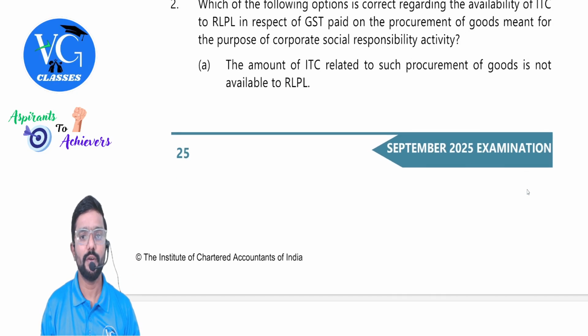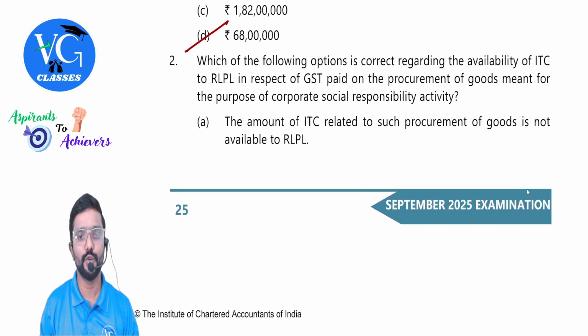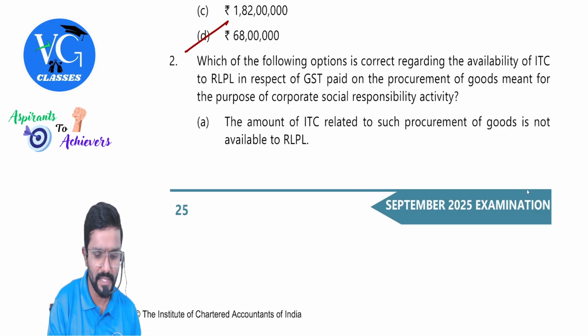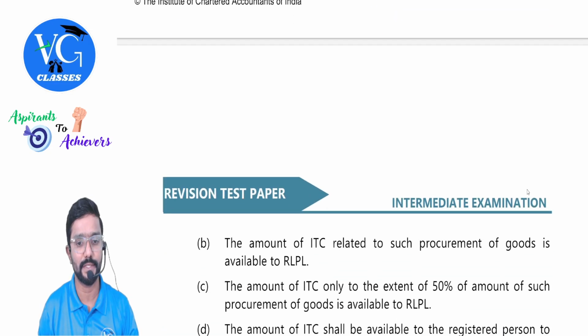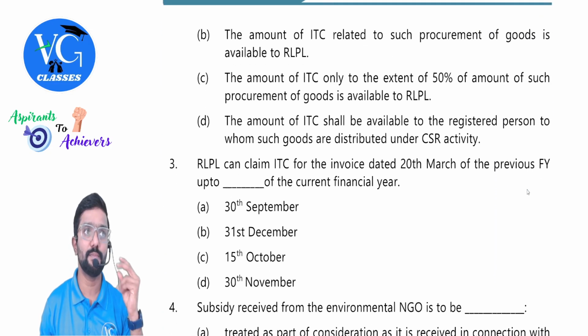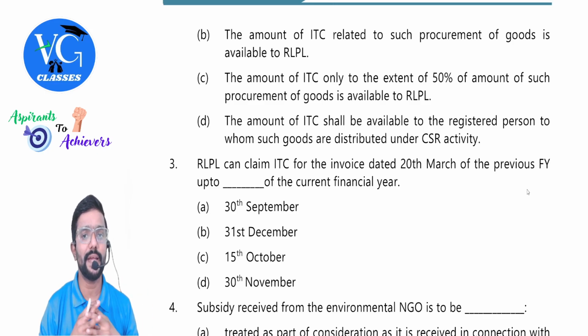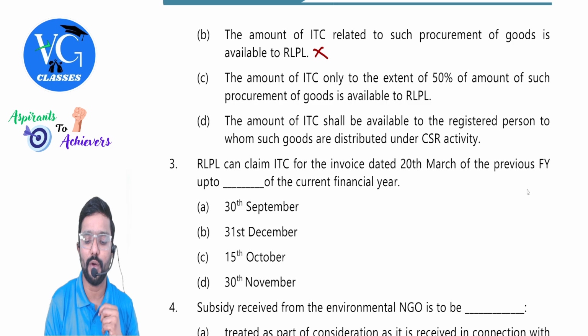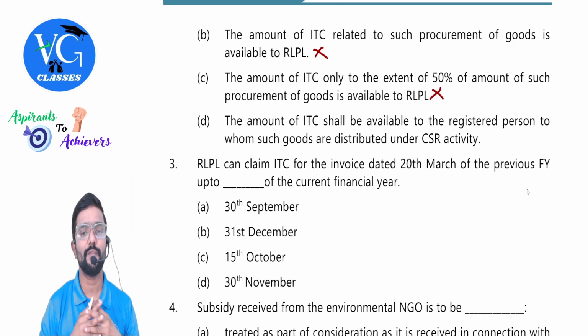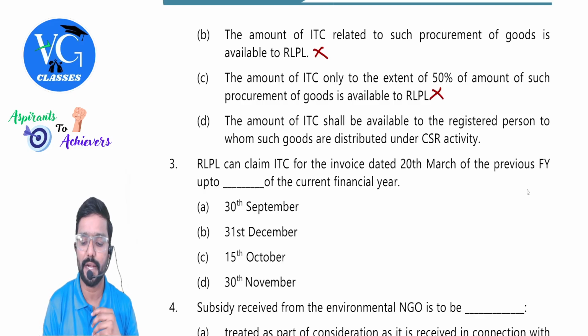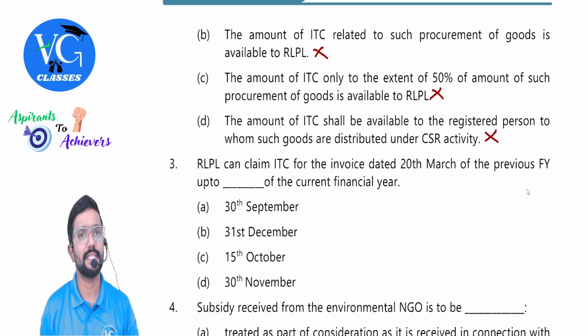The amount of ITC related to such procurement of goods is not available to RLPL. Looks like this is only correct, but let us read all the options. Especially when the questions are like this, please don't conclude just by reading one option. Read all the things. The amount of ITC related to such procurement of goods is available? No. The amount of ITC only to the extent of 50% of the amount of such procurement of goods is available to RLPL? No. The amount of ITC shall be available to registered person to whom such goods are distributed under CSR activity? No. A is the answer.